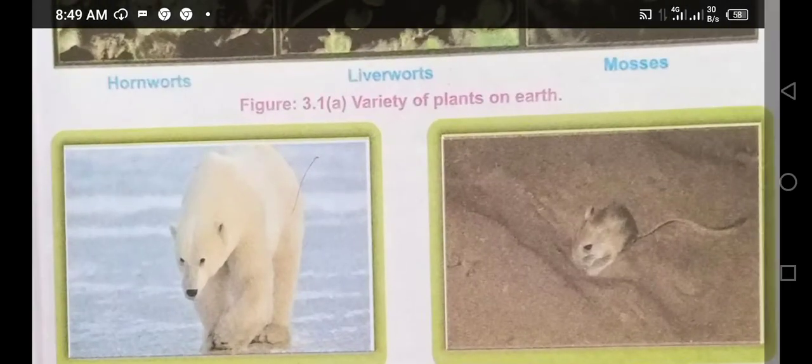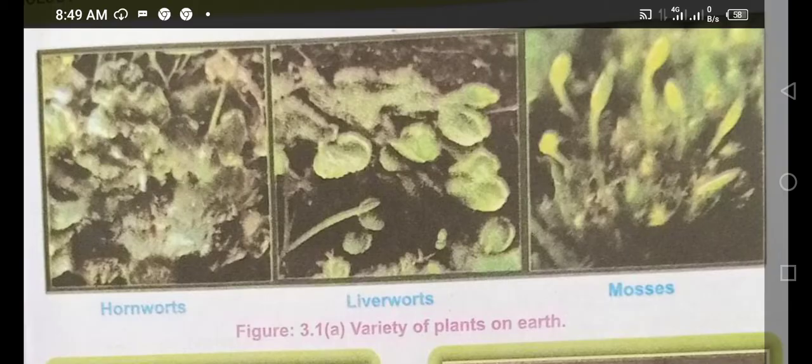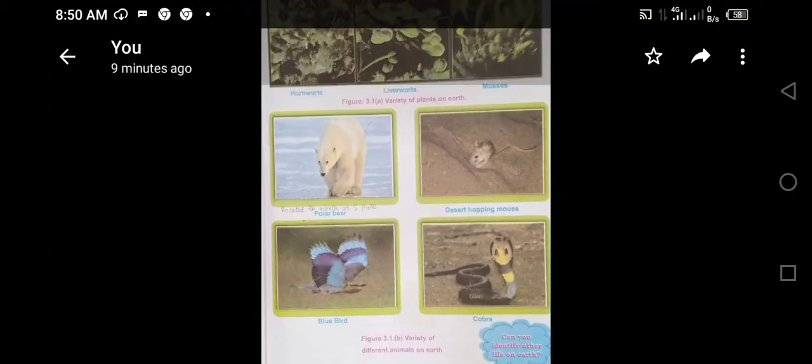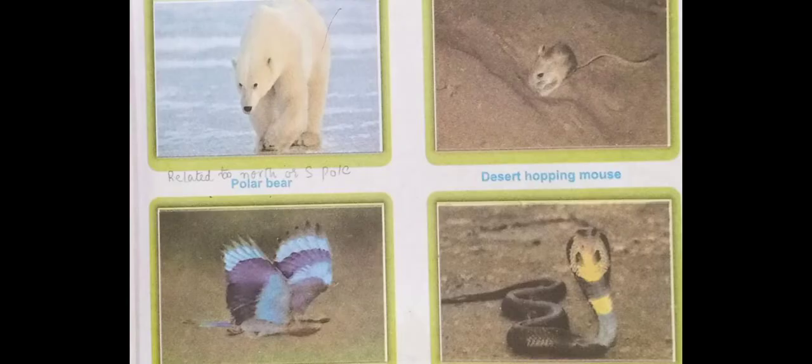Besides terrestrial plants, some plants live in the water, just like hornworts, liverworts, and mosses. This is one variety of plant that exists in the water, and another variety is the polar bear. The polar bear is an animal that lives near the polar regions, northern and southern, and the desert hopping mouse lives in a warm climate, and there are the bluebird and the cobra snake.